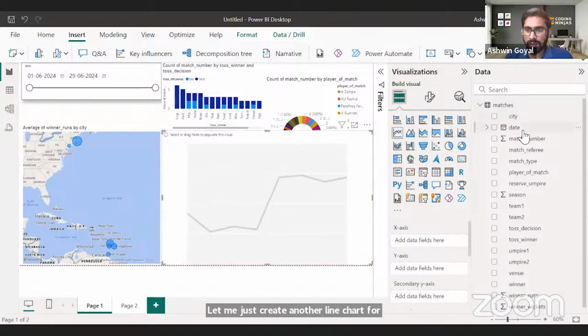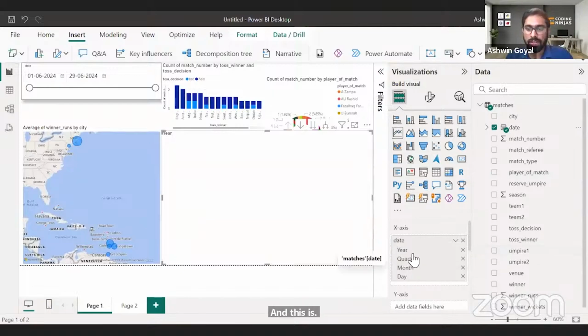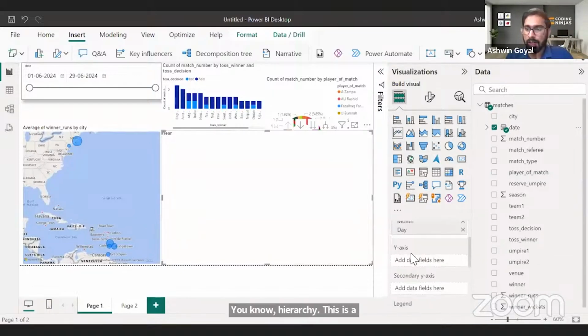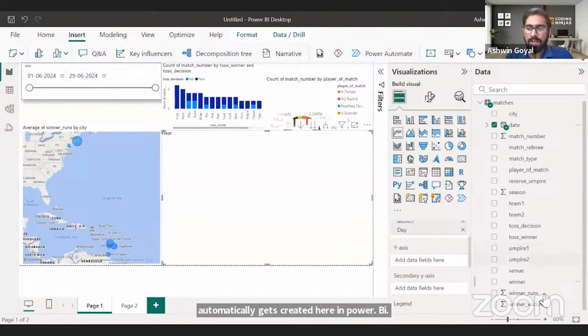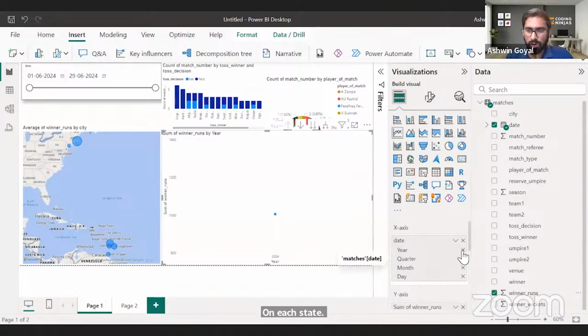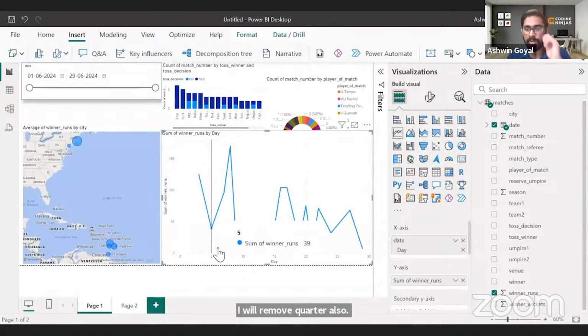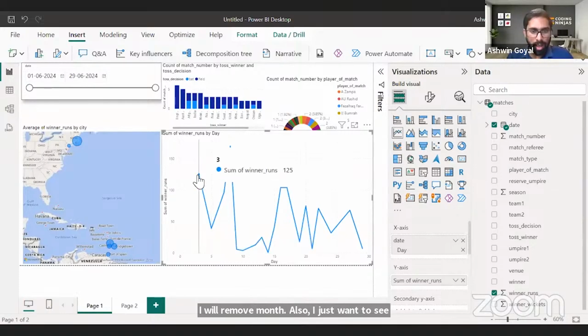date on the x-axis, right? And this is a date hierarchy that automatically gets created here in Power BI. And I want to see on the y-axis how many runs the winner scored on each date, right? So I will remove this year because all the years are 2024. I will remove quarter also. I will remove month also. I just want to see day, right? Day of that month. So across these days, right?